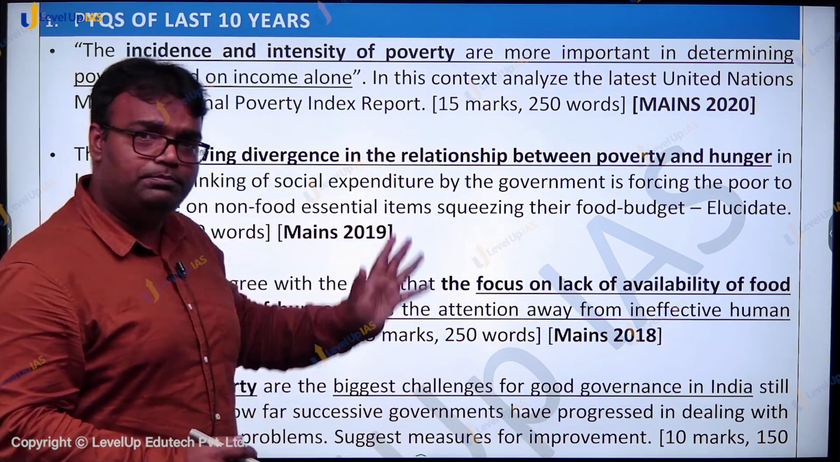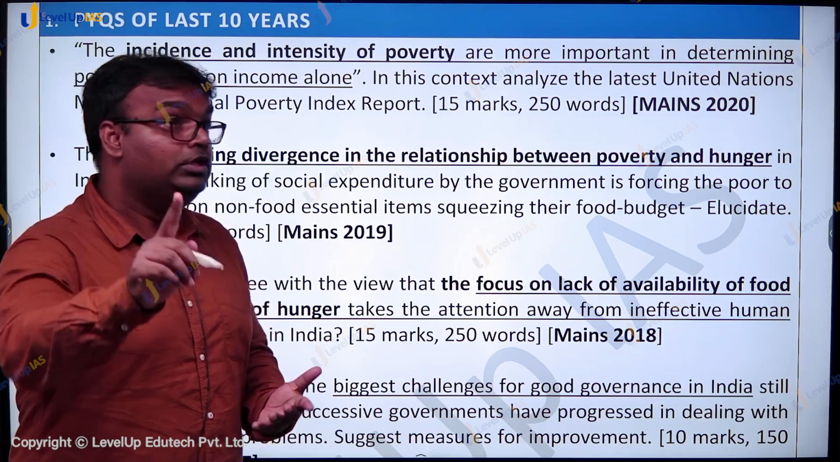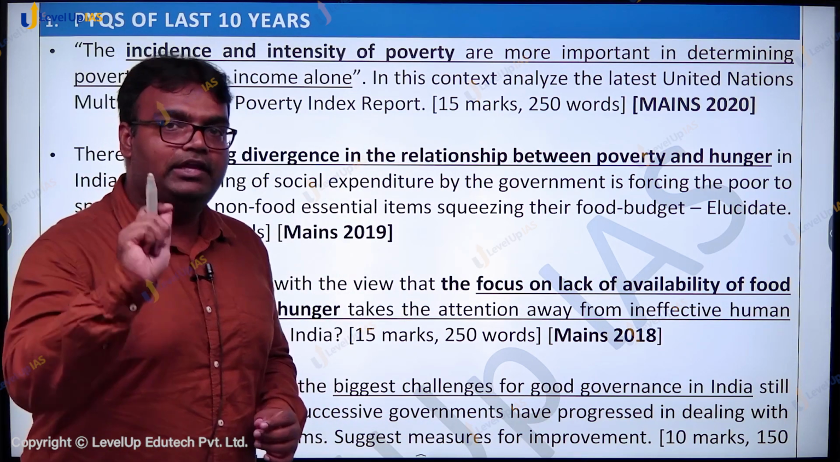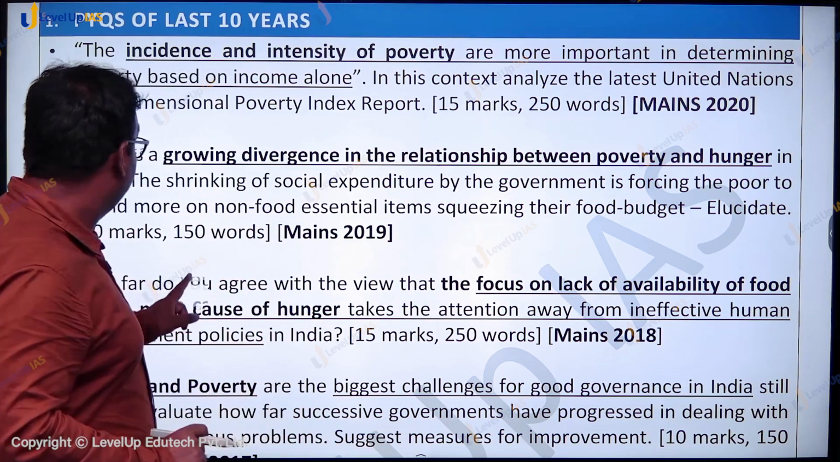So we had to analyze the report and the key aspects of the report. This report has again been published in July this year. So we would look at the key highlights of the report also. Let's go to the second question.